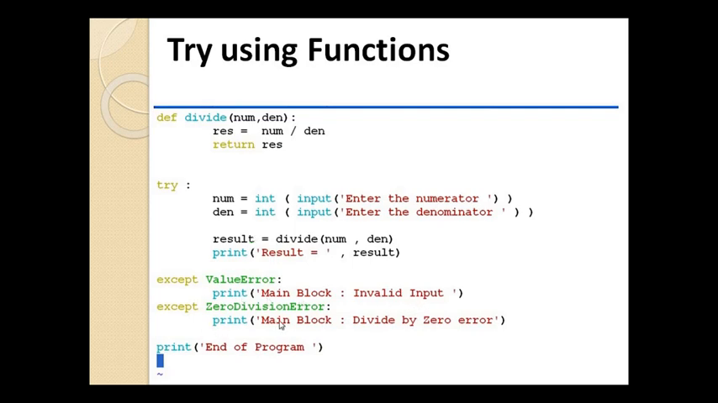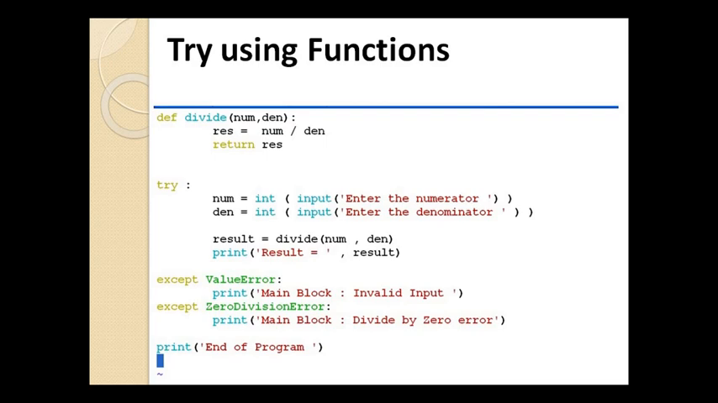If zero division error is there, then it will print divide by zero error. See, the functioning is same, but the difference is that in somewhere I am using multiple tries, multiple excepts, or in a program I am using a single except with multiple exceptions.